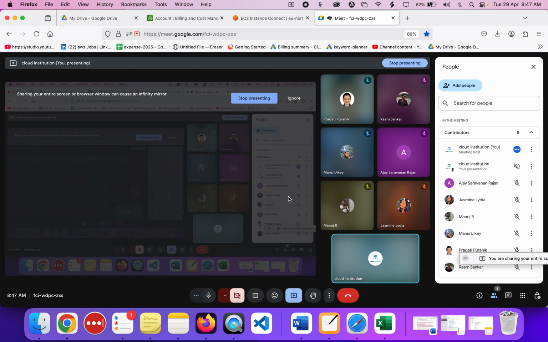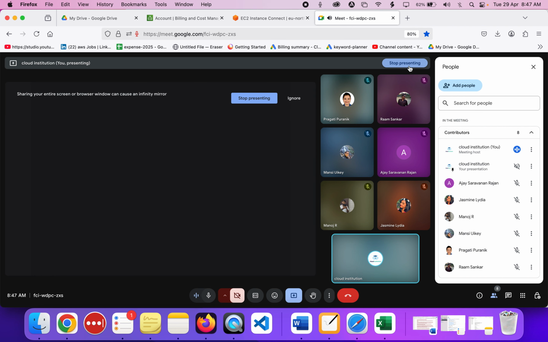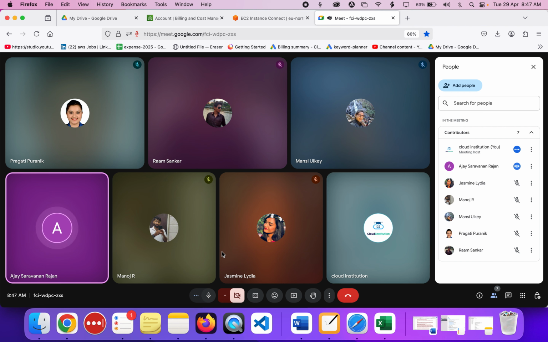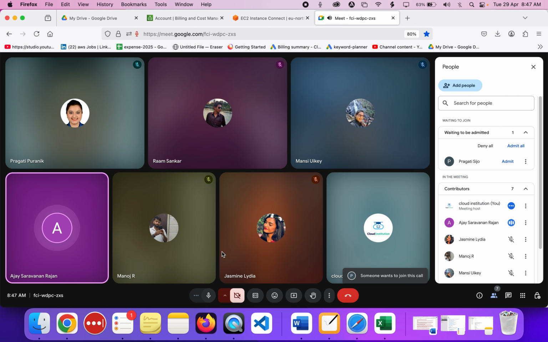Okay, so next let's go back to Ajay again. So what is a hypervisor and why is it used? Hypervisor can also be termed as an operating system. We use that on top of hardware, that is any physical server.